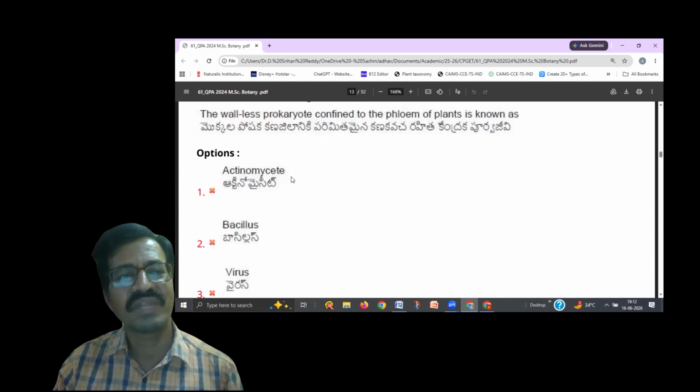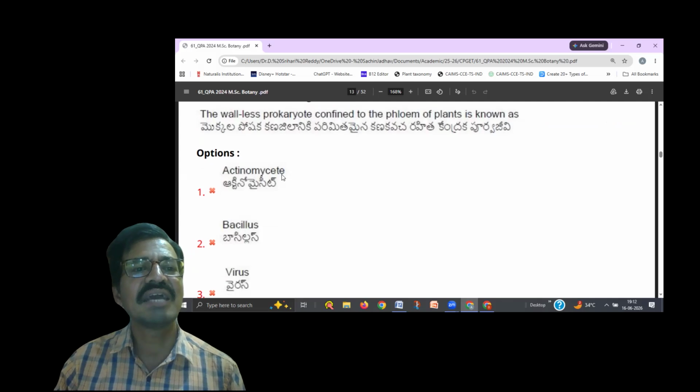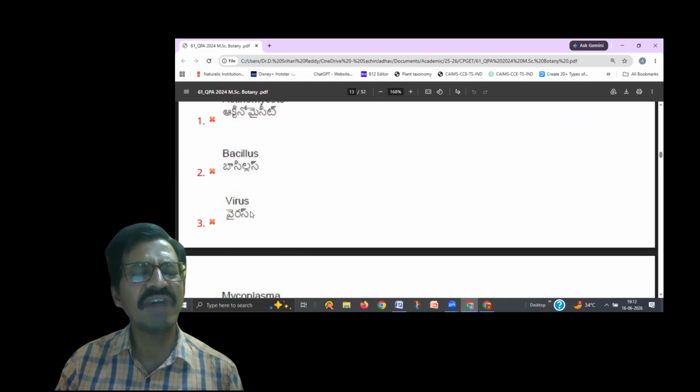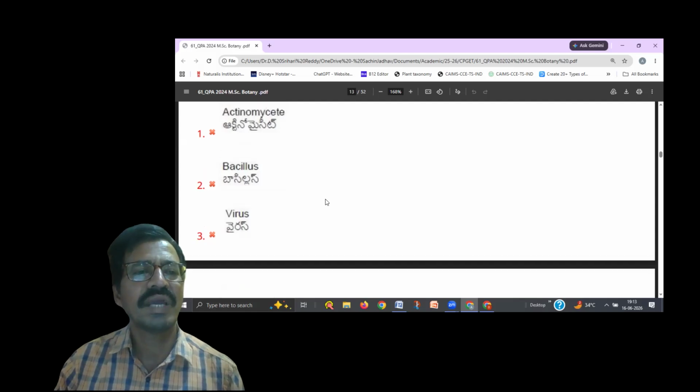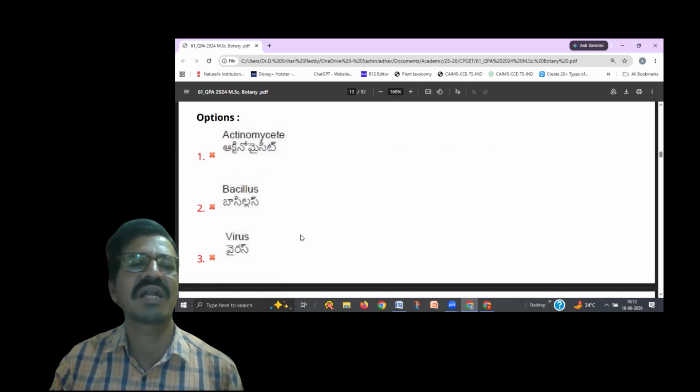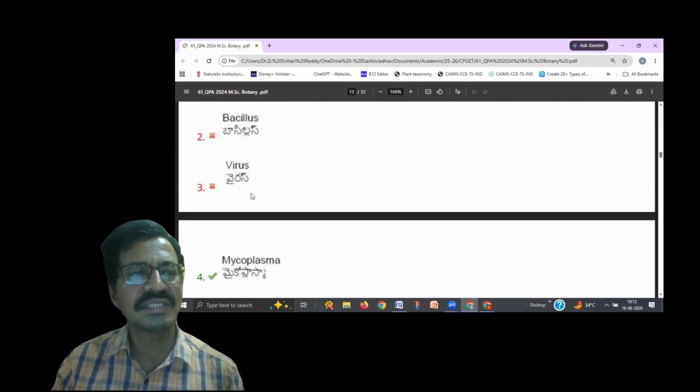Actinomycetes? No, actinomycetes have a cell wall, as we just discussed, made up of peptidoglycan. Bacillus is also a eubacterium, and it contains a peptidoglycan cell wall. And virus is not at all related to these microbes. They don't have a plasma membrane or a cell wall, and it does not belong to the prokaryotes. The question is about prokaryotes, so virus is an entirely different organism and a wrong option.